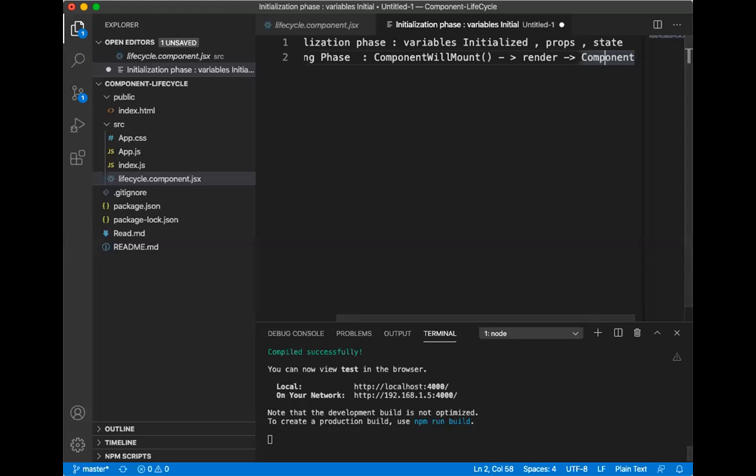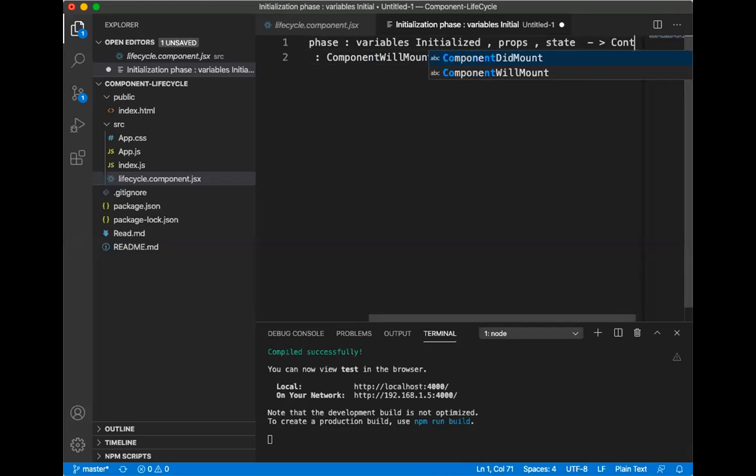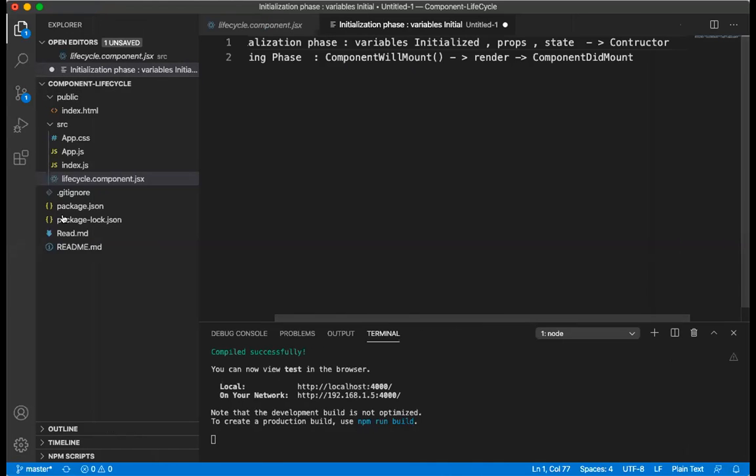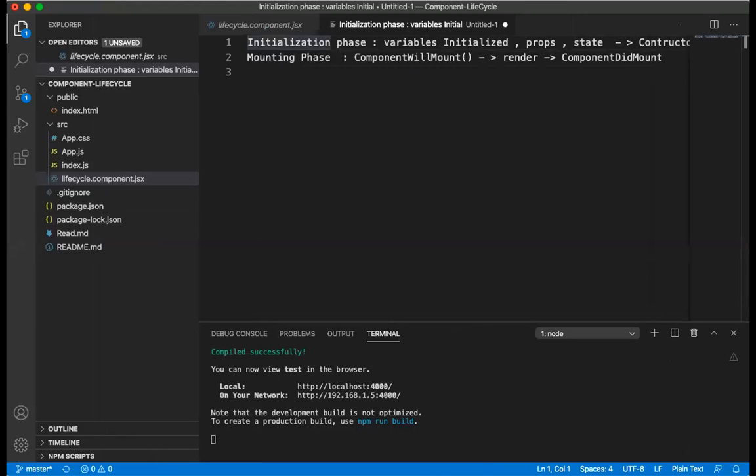So from there it will go for component did mount. Okay, so this is the first phase. At the very first point of time, only the constructor will be executed. So here, yes, the constructor will be executed. This is about the mounting phase.